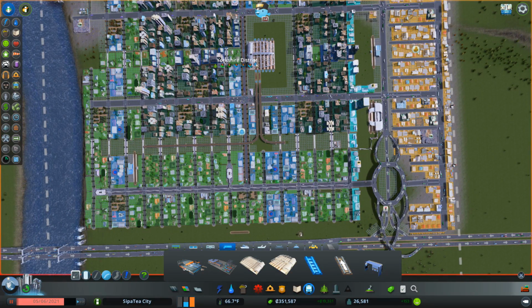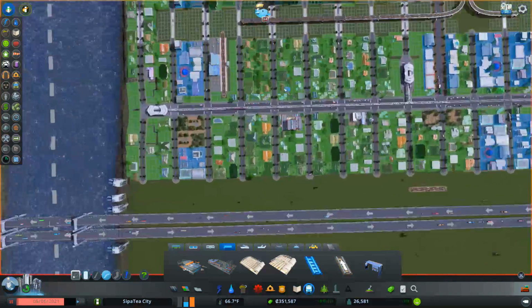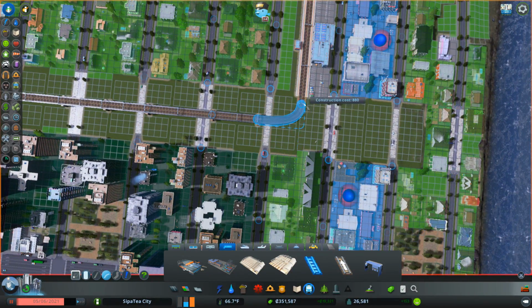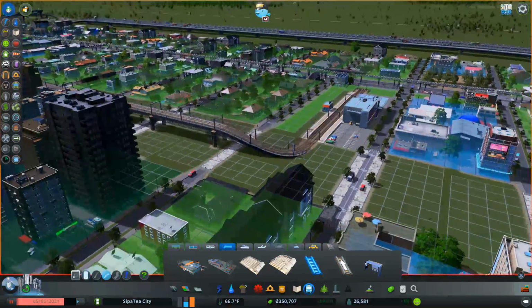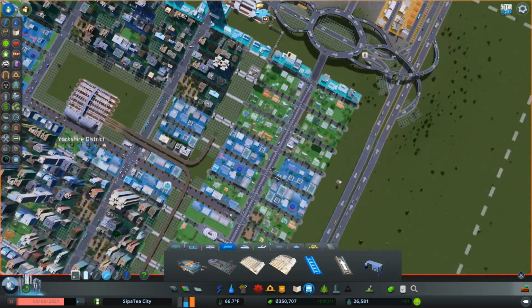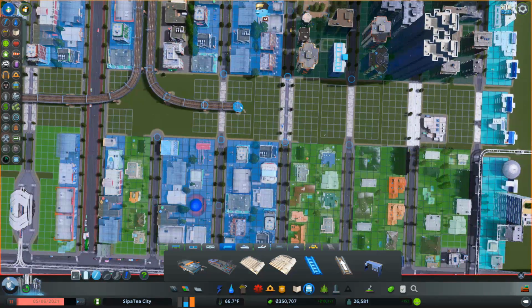So they can come in there, they can switch, they can then take another line over there. So I'm hoping that'll count them twice. They'll get on this one, change there, and then get off over here somewhere. So that'll hopefully, this ain't going to connect up, is it? That will hopefully, oh, and yes it will, count as 2 journeys. And then this one's going to carry on down the middle here. Let's see where this one ends up.